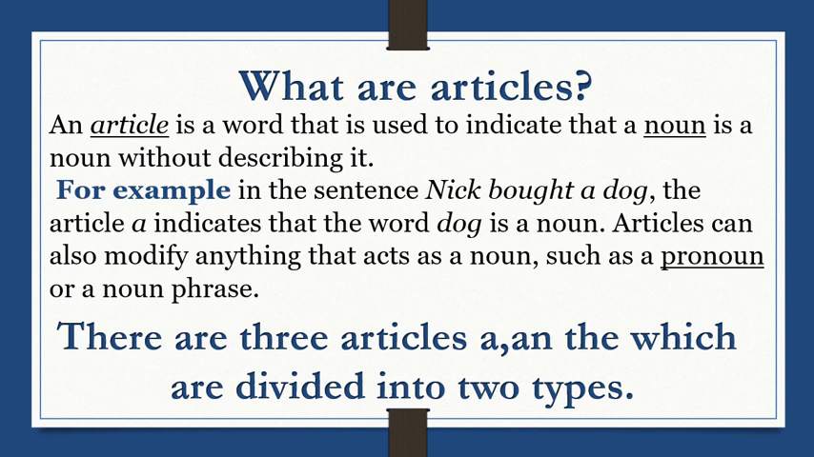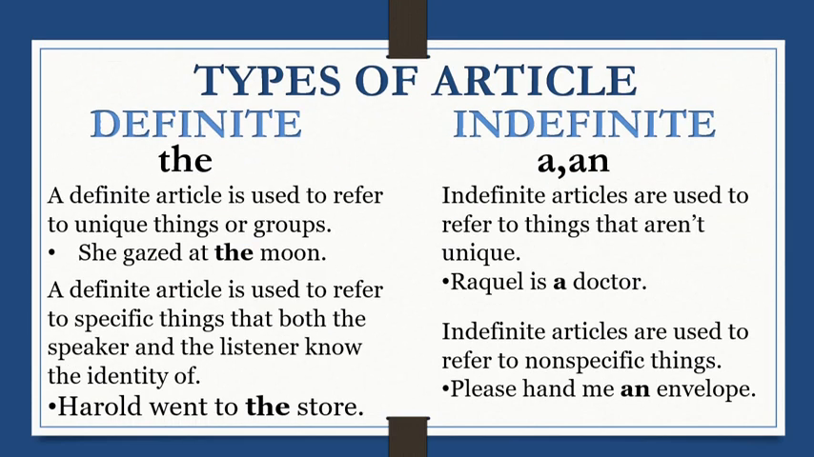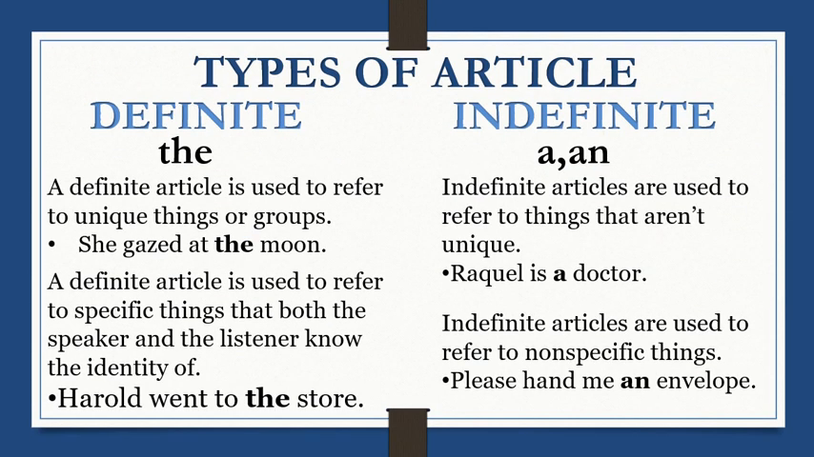There are three articles: a, an, the, which are divided into two types. Types of articles: definite, indefinite. Definite, the. A definite article is used to refer to unique things or groups. She gazed at the moon. A definite article is used to refer to specific things that both the speaker and the listeners know. The Harlot went to the store.